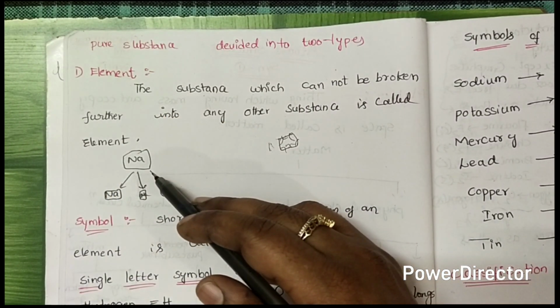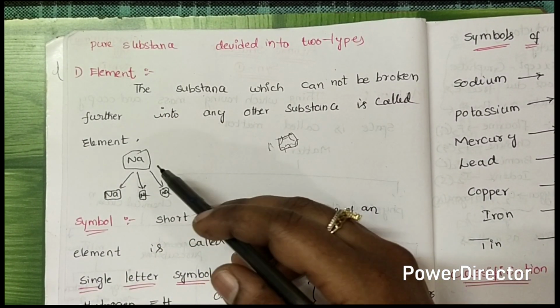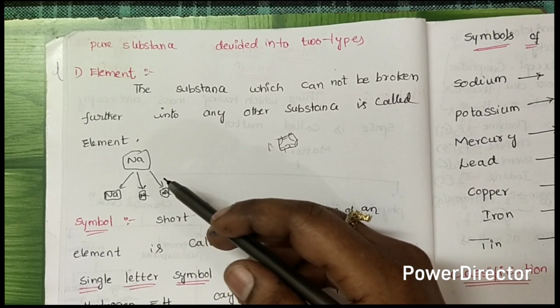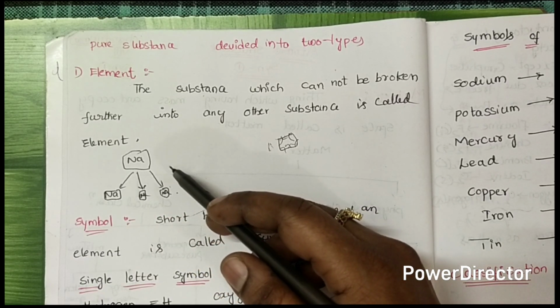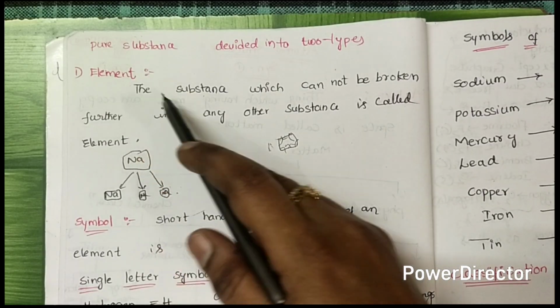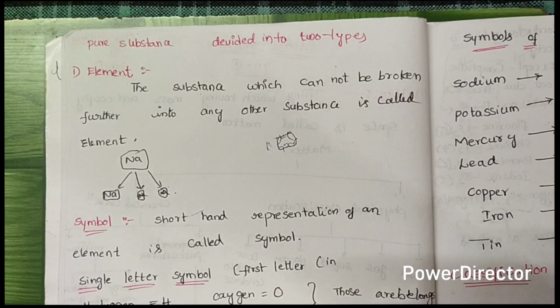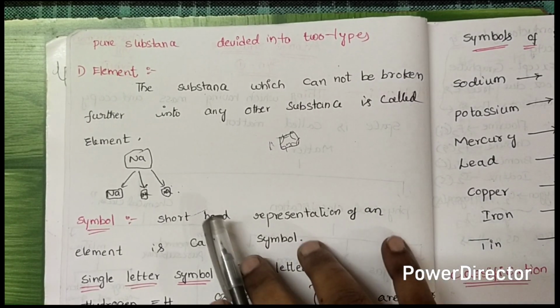Same thing like sodium metal. Sodium metal consists of sodium only. It cannot be broken further into any other substance. So we call it an element. Okay, what is an element? The substance which cannot be further divided into any other substance is called an element.